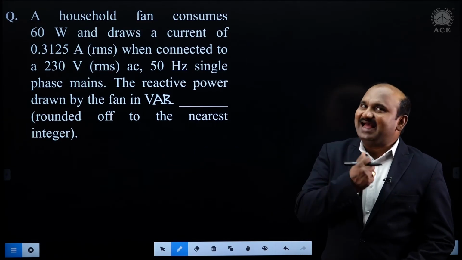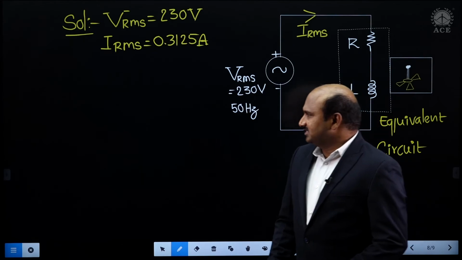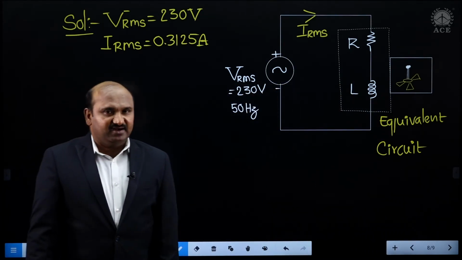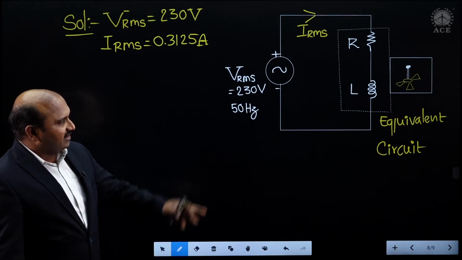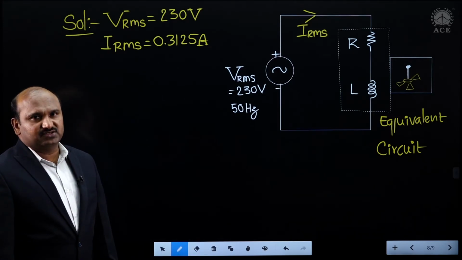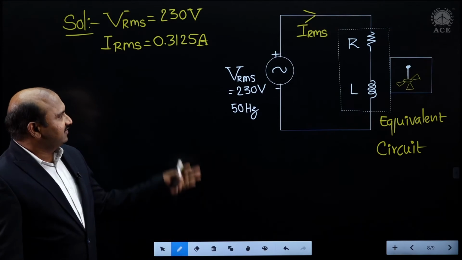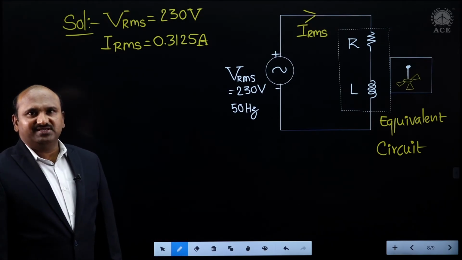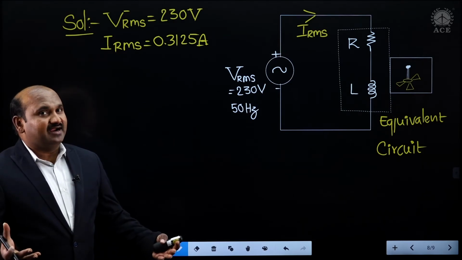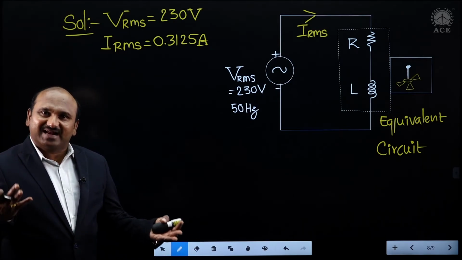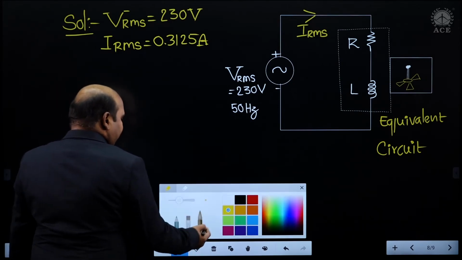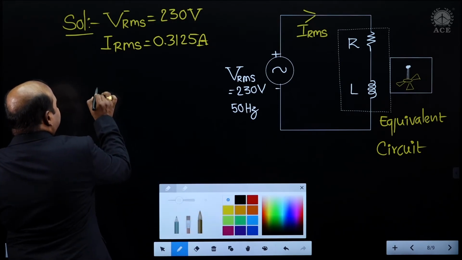Now let me take the detailed solution. I can take the equivalent network like this, the fan equivalent circuit, a series circuit. The applied voltage and resultant current are both RMS values, and the active power or power consumed by the fan is given.